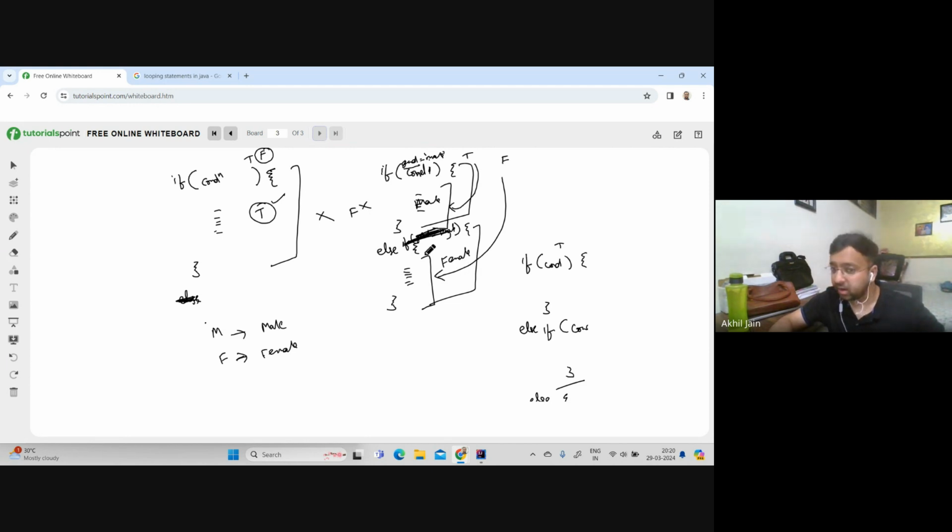Everyone is getting this part, right? In this case, you don't even have to write else if, the second condition. You can just directly use if else.